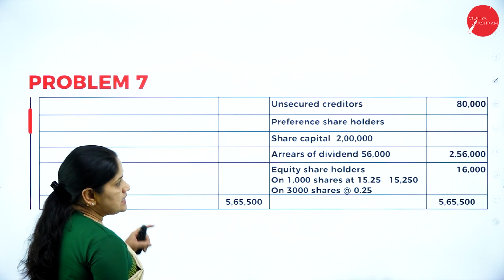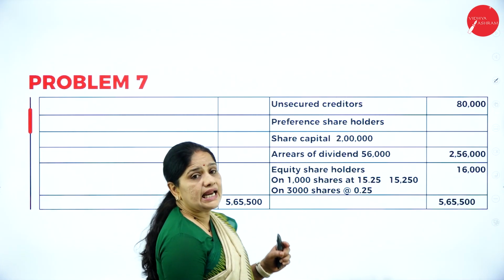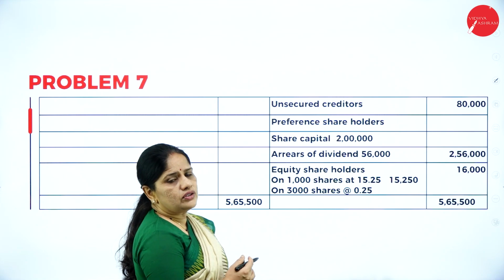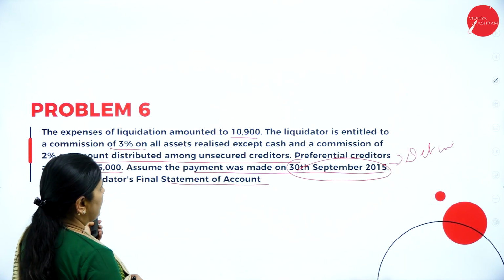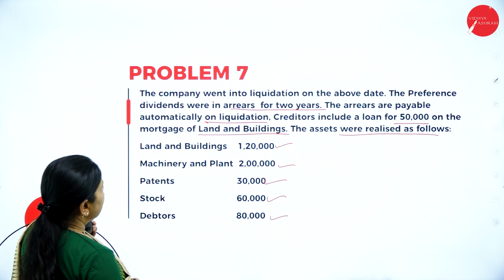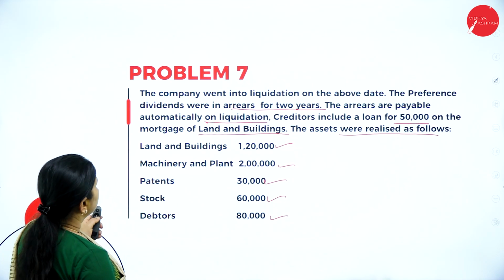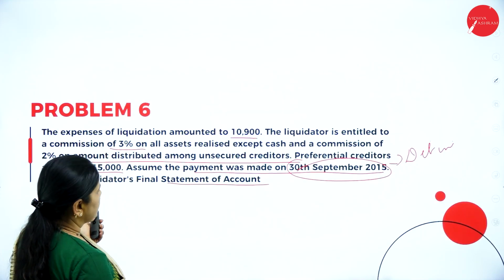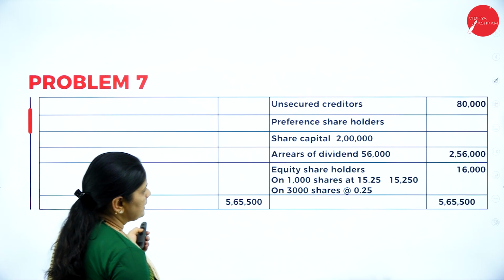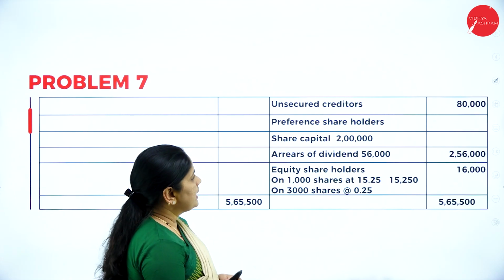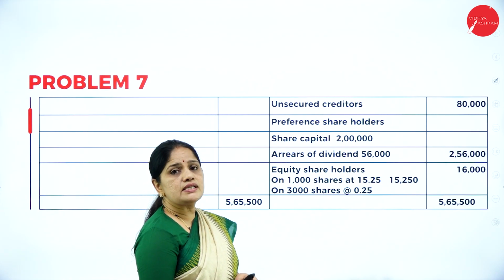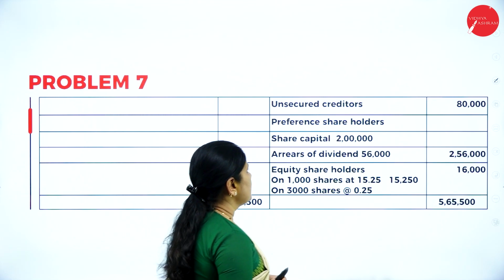So the preferential creditors is 15,000. Next, unsecured creditors is 80,000. Out of the total, 2% on amount paid to unsecured creditors, and creditors include a loan of rupees 50,000 on the land mortgage. So unsecured creditors value is 80,000. After making all the payments, whatever is remaining we pay to the preference shareholders.